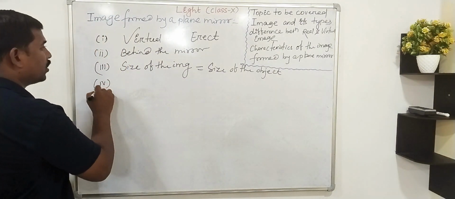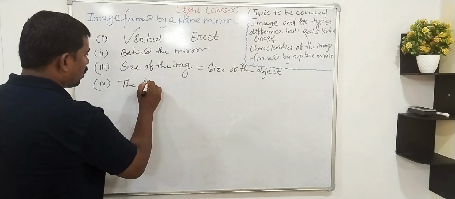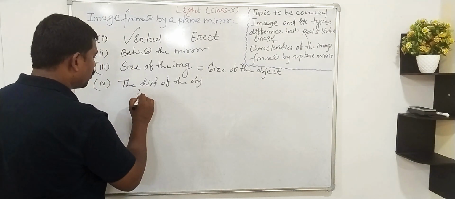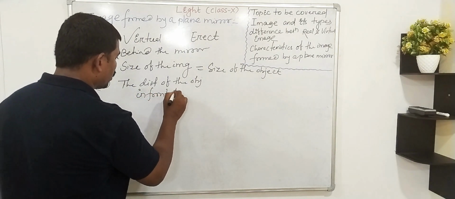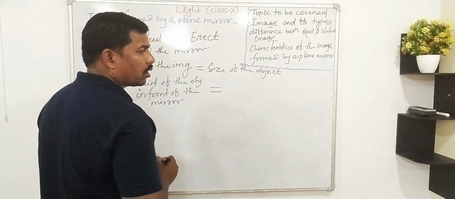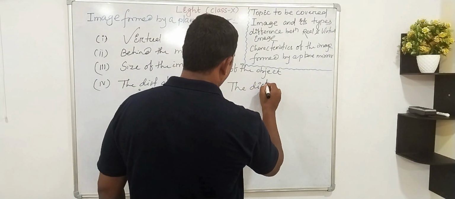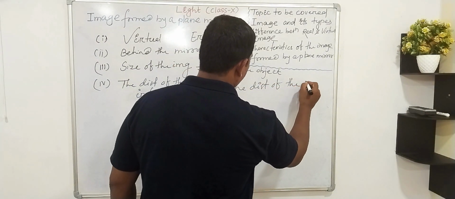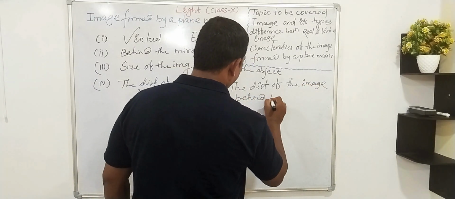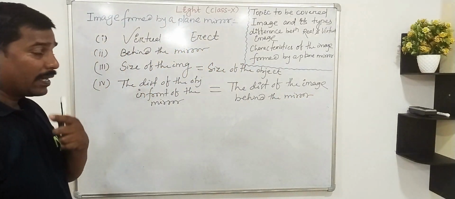Then fourth, the distance of the object in front of the mirror is equal to the distance of the image behind the mirror.